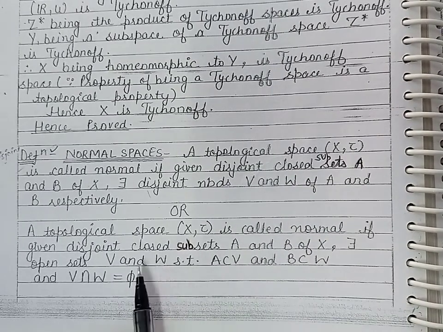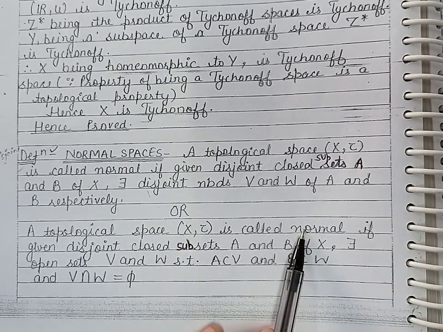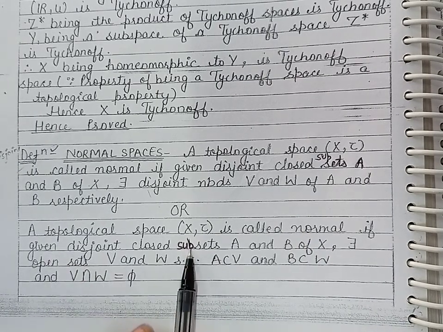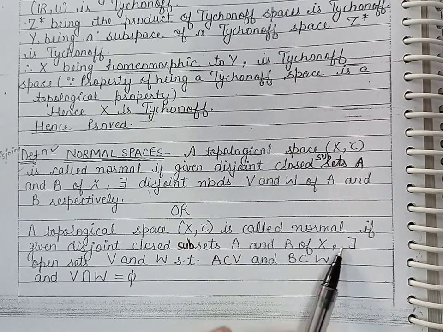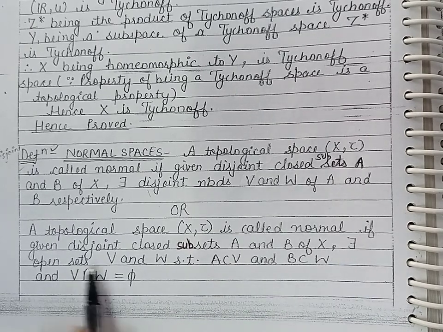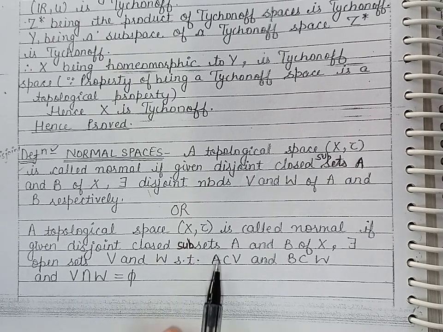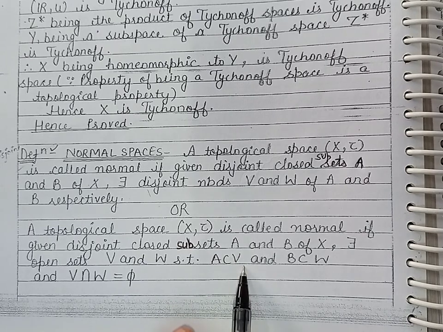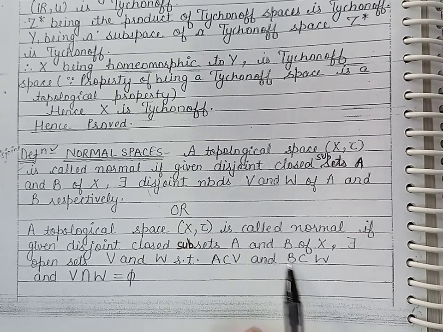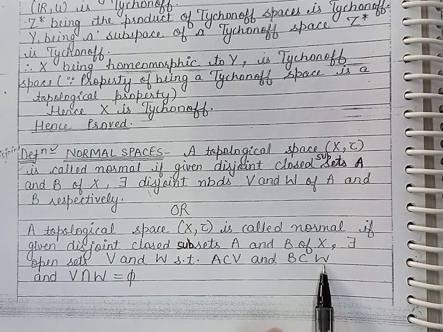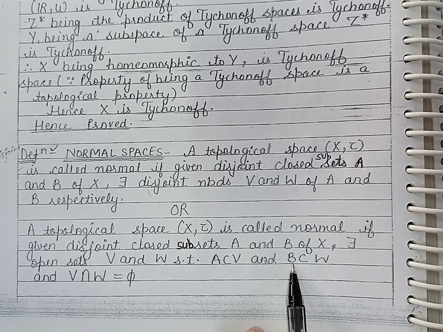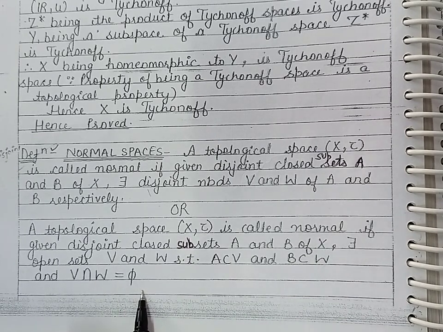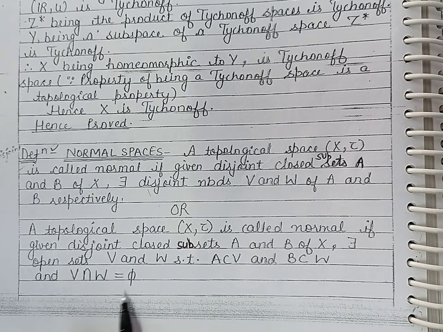Or we can define the normal topological space if, given disjoint closed subsets A and B of X, there exist open sets V and W such that A is contained in V, or we can say that A is contained in V means V is a neighborhood of A, and B is contained in W means W is a neighborhood of B, and these two neighborhoods V and W are disjoint, means V intersection W is phi.